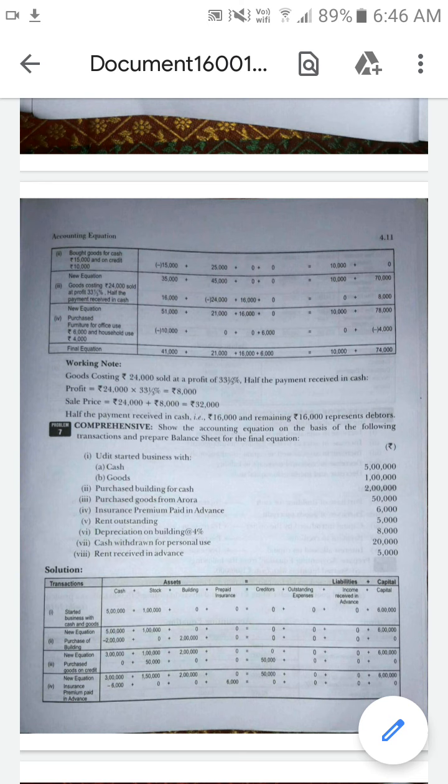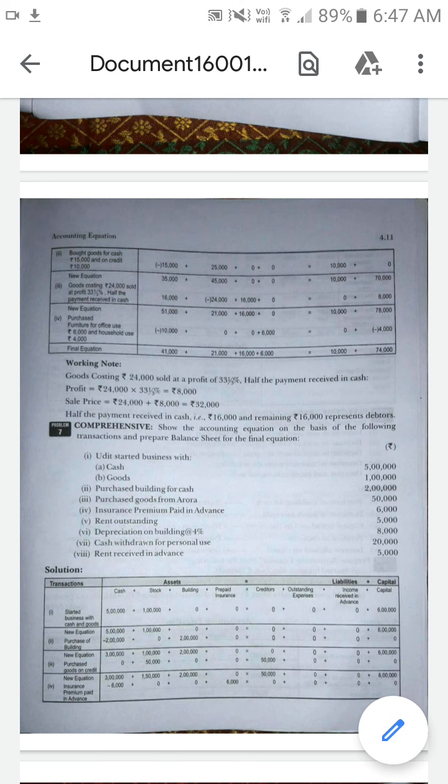Understood? Okay, next, insurance premium paid in advance. First you have to understand whether the transaction is an income or an expense. Insurance premium paid is an expense, received is an income. You know that, no? The amount which is going outside is an expense, and the amount which is coming inside on any basis is considered an income or revenue.